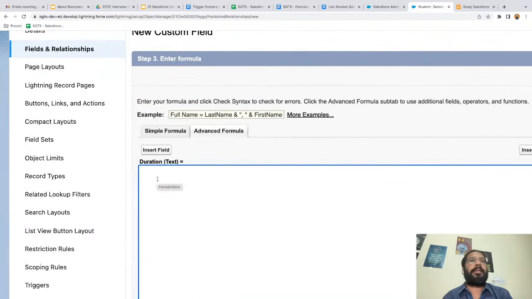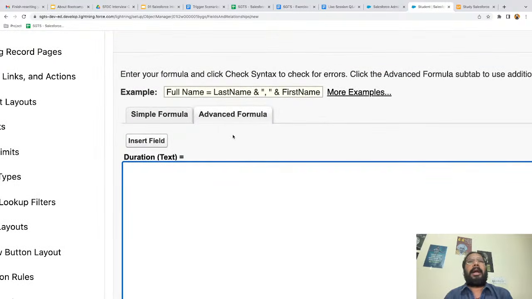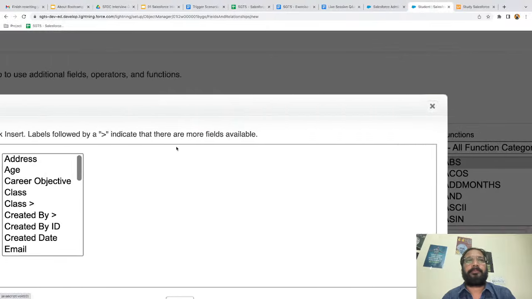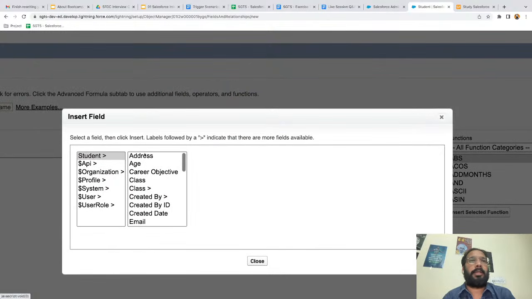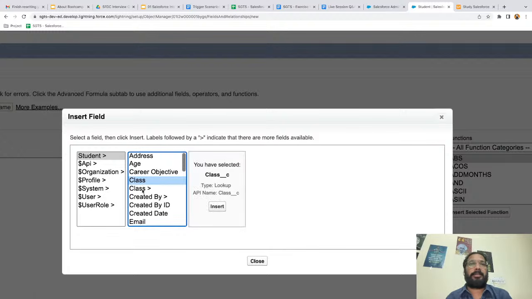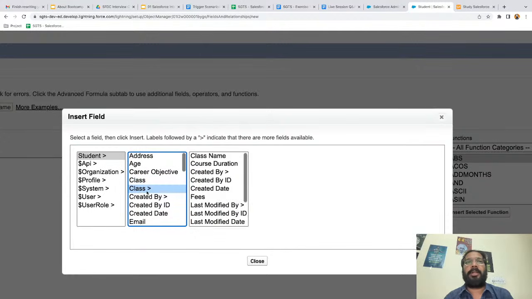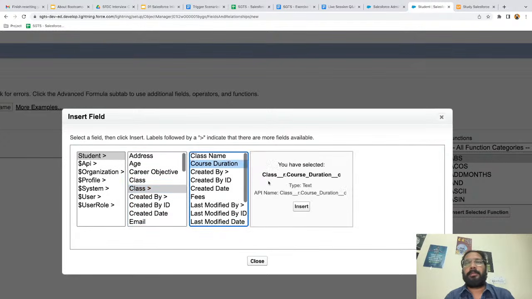Okay, so here I need to create the formula. I am on student object and I want class duration. So I'm clicking on insert field. Here you can see all the field information is available. Those are related to student, and here we have class twice. This class will give you the name of the class. But if you click on the second one, here we have this little arrow, greater than sign. It means this is a lookup, and through this class you can see the class fields, and we need course duration.